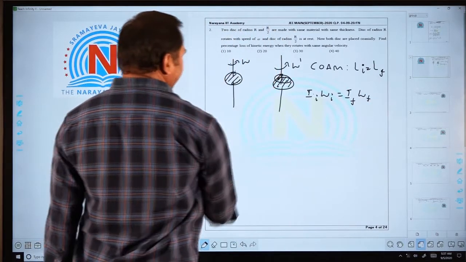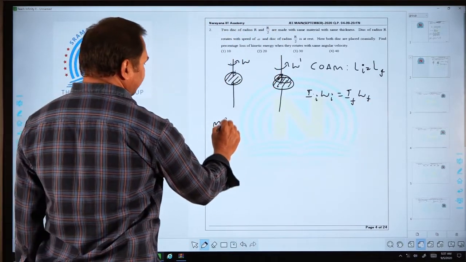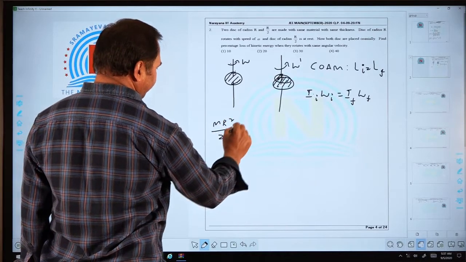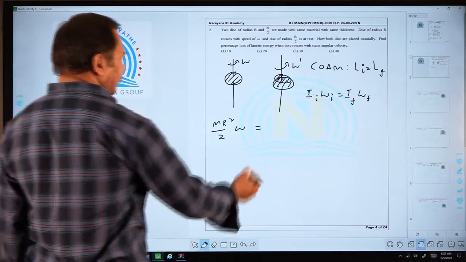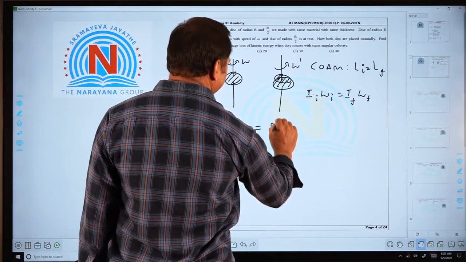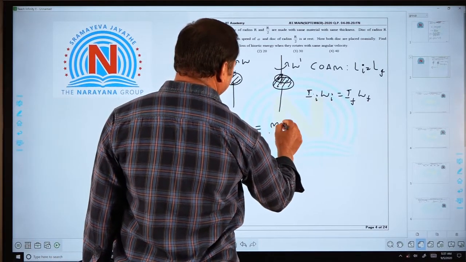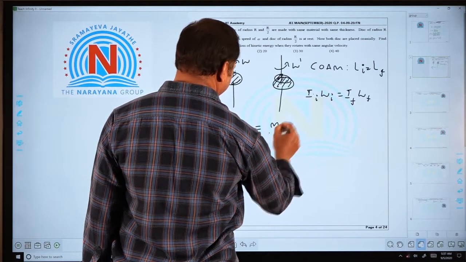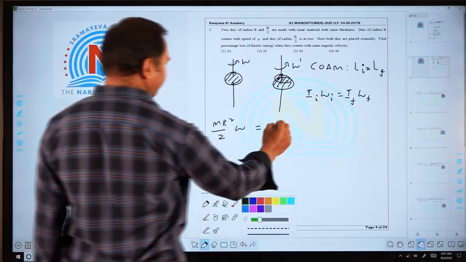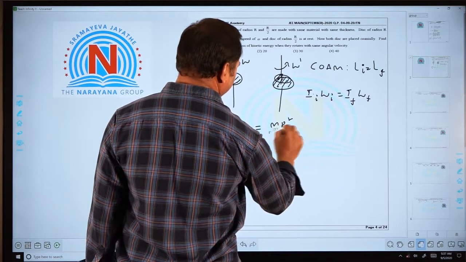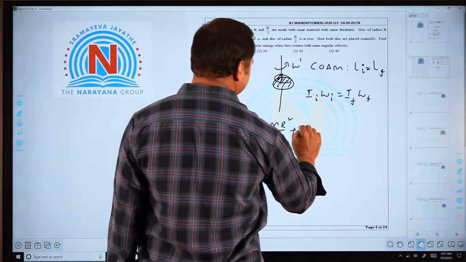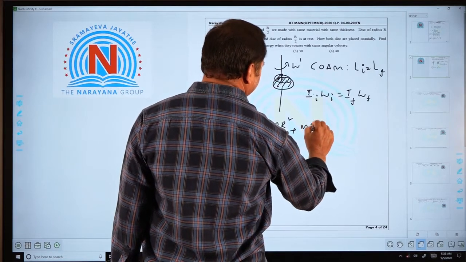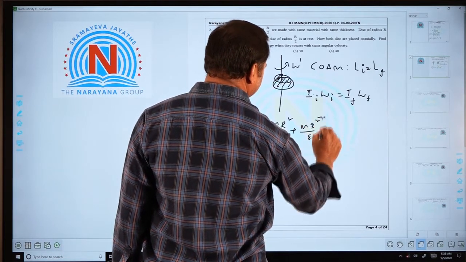So, now the initial moment of inertia is mr square by 2 times omega, and the final moment of inertia is mr square by 2 plus the moment of inertia of the second disc, that is mr square by 8.